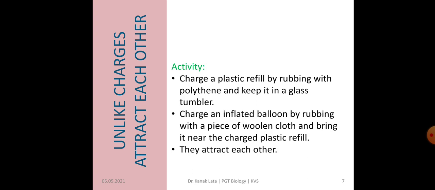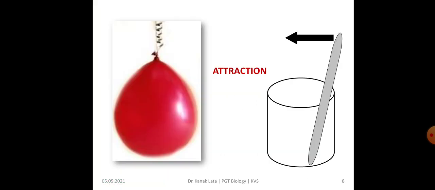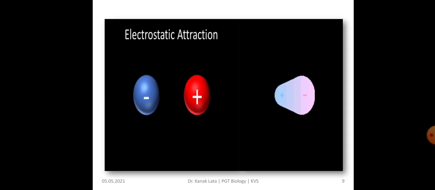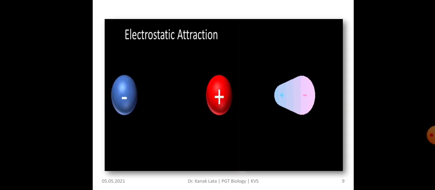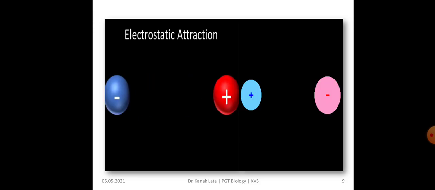You will observe that the balloon and plastic refill attract each other because both of them acquired opposite charges. This figure indicates the attraction activity. Here also you observe how unlike charges attract each other.